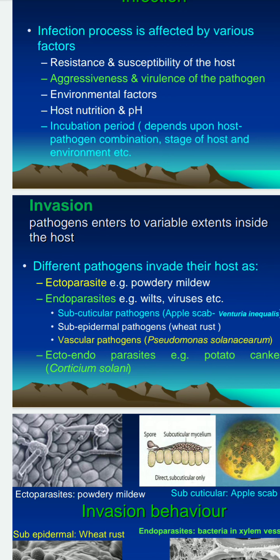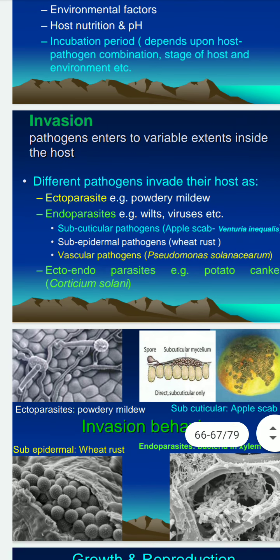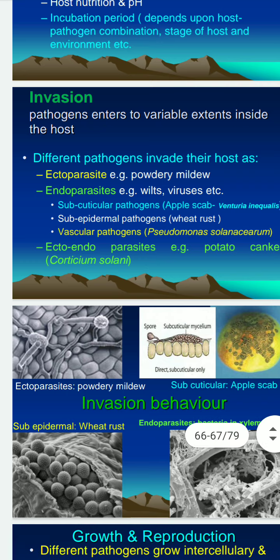Thus, endoparasites can be present in subcuticular spaces, as in apple scab, Venturia fungi; subepidermal pathogens, such as wheat rust; vascular pathogens, such as Pseudomonas. Ecto-endoparasites, for example, potato canker, Corticium solani.